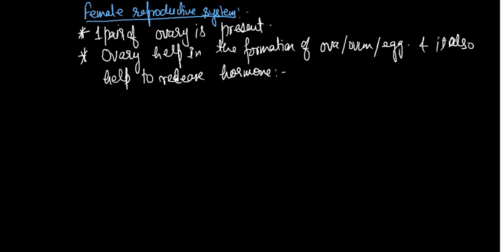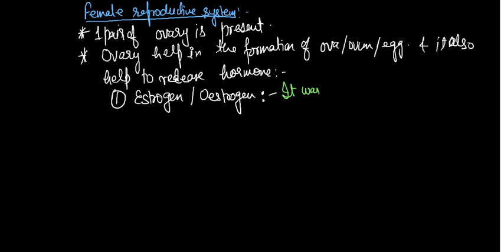Number one, that is estrogen. In some books it is given as oestrogen. It helps in the formation of ova.